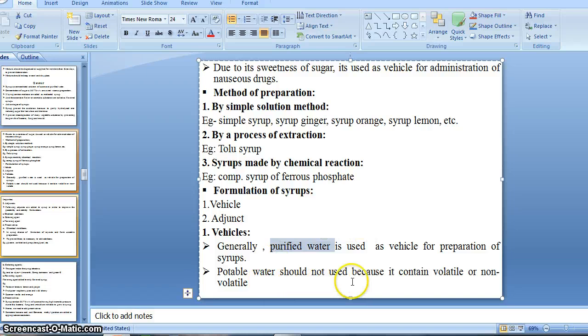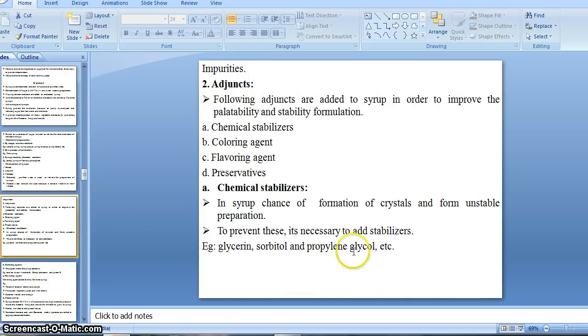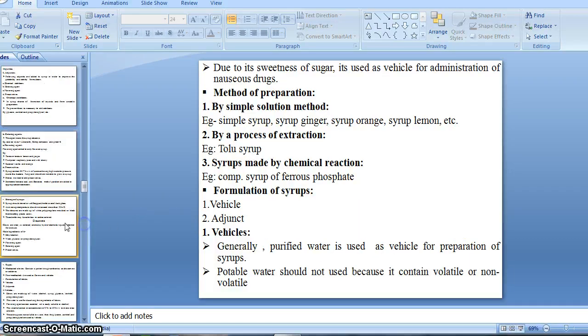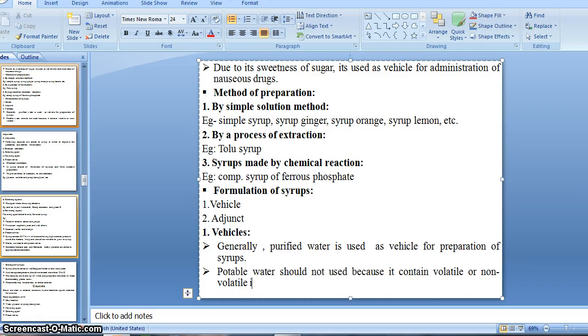Potable water should not be used because it contains volatile and non-volatile impurities. Potable water means the sources like wells, hand pumps, and the tap.